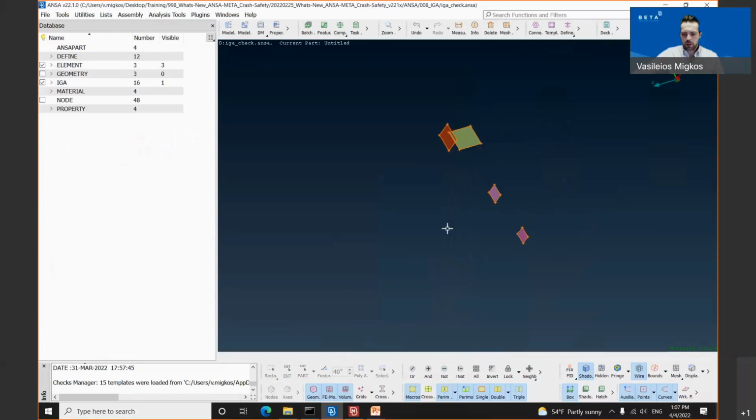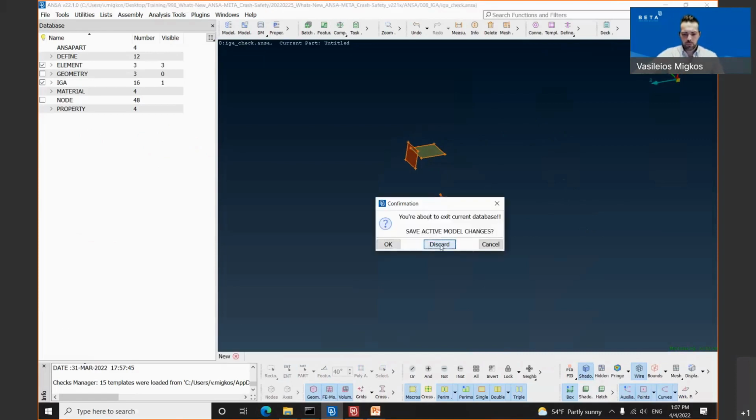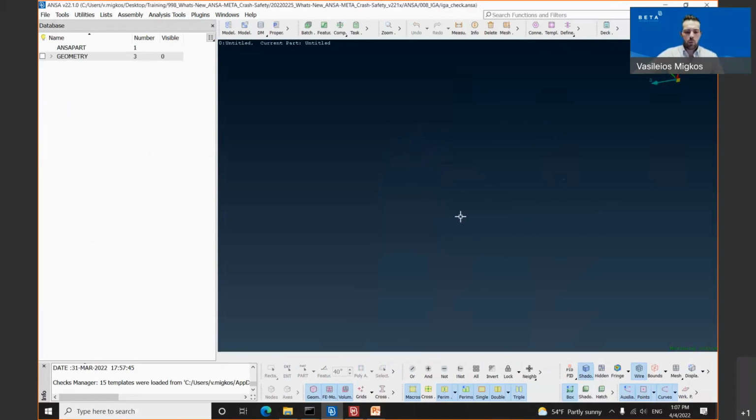This was pretty much all the new features which we have from version 22.1.0 in our preprocessor. Let's keep it fast. We will proceed in a pretty much similar way. We will fly over the presentation of the newest tools of our post-processor Meta, as well as some new features which we have, and then we will do the live demonstration inside Meta.